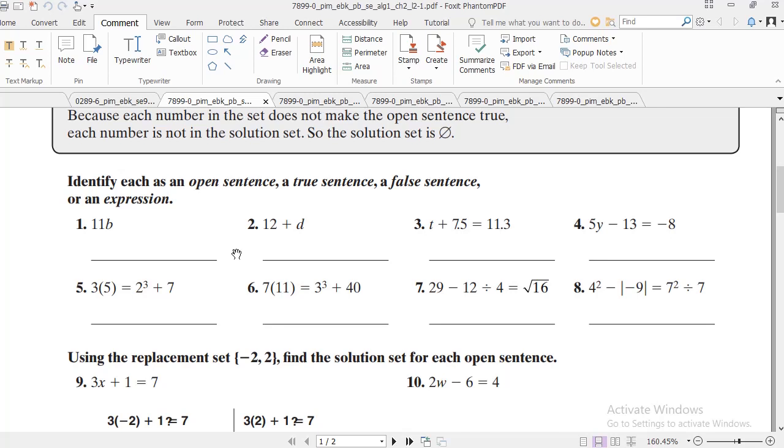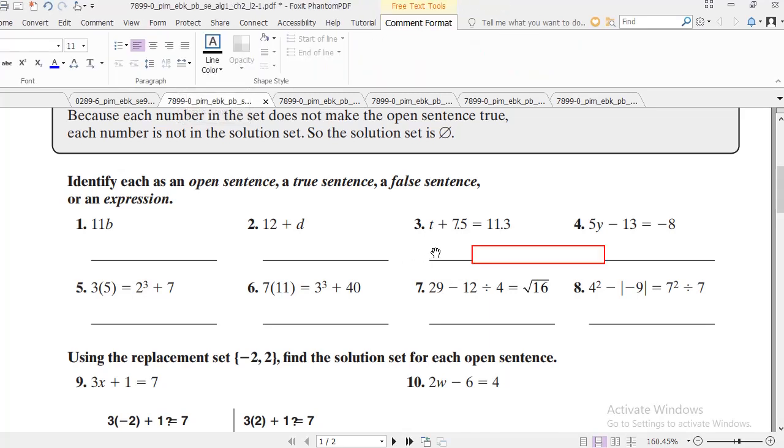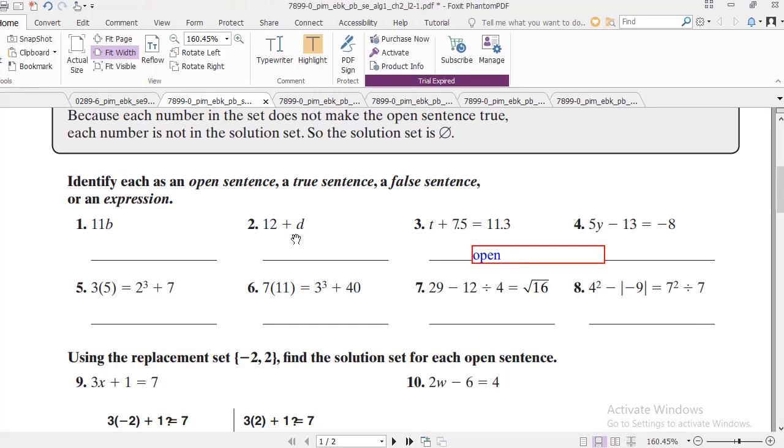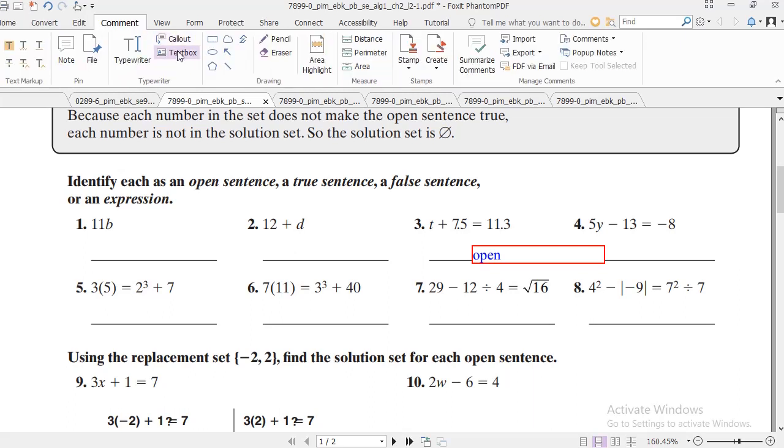Let me remind you, I said in the previous lesson that every equation has a variable. It's called an open sentence. This is not an equation because there is no equal sign, so it's an expression here.